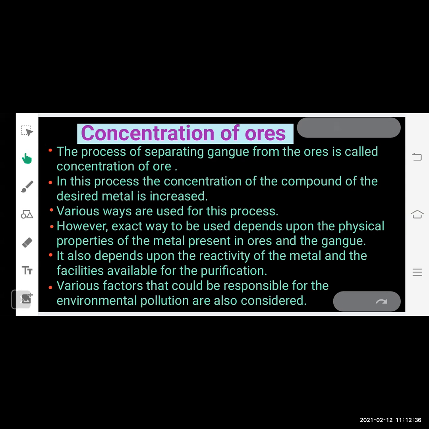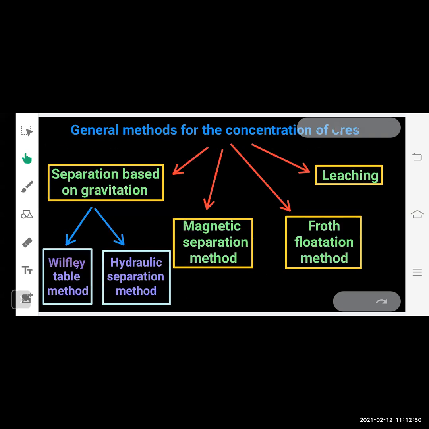Various factors that could be responsible for environmental pollution are also considered. That means whatever processes we are using for the concentration of ore, they should not harm our environment. That point is also considered. Now let's see what the general methods for the concentration of ore are. There are basically four methods that we are going to study.